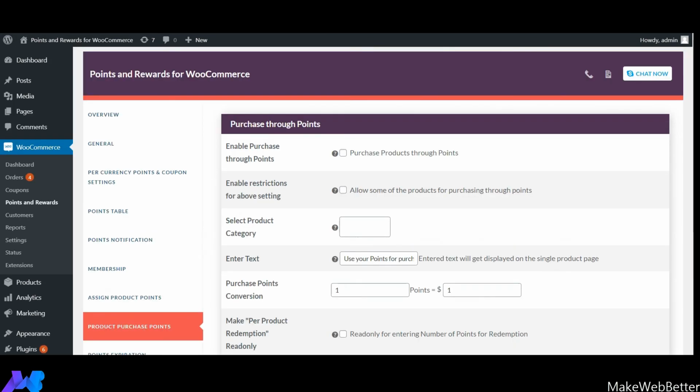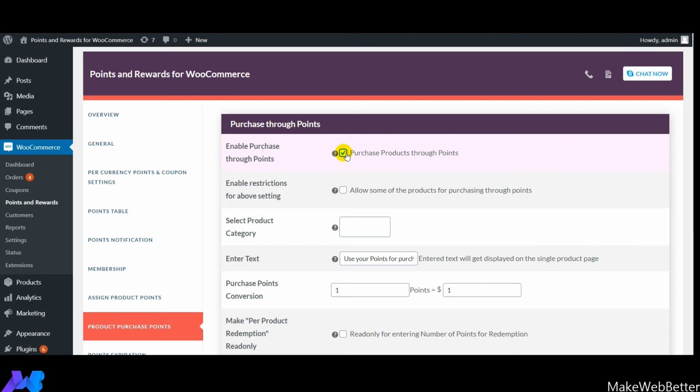So guys, now comes the next feature of our plugin, which is product purchase points. The product purchase points feature of our plugin will help you provide the facility to your customers with the help of which they will be able to buy the products with the points that they have earned. To provide this facility, you need to enable this feature, and this will allow your customers to make the product purchase by utilizing the points that they have earned.